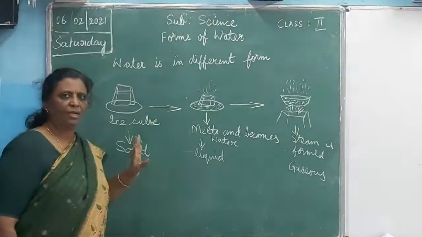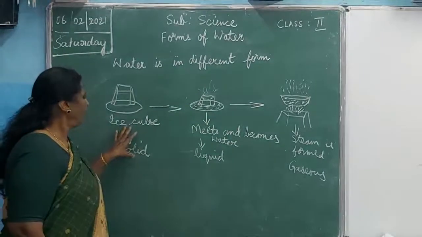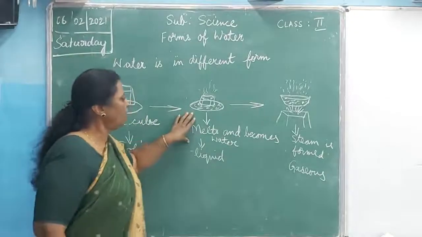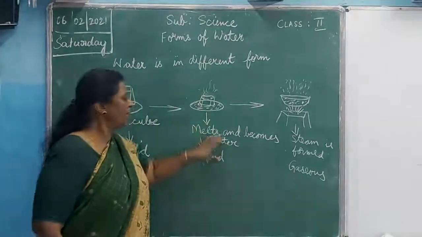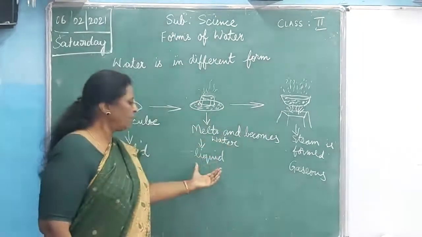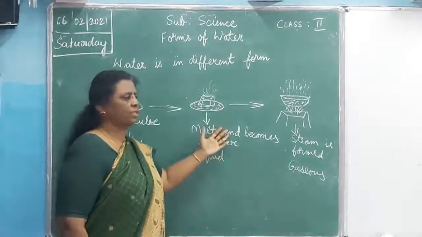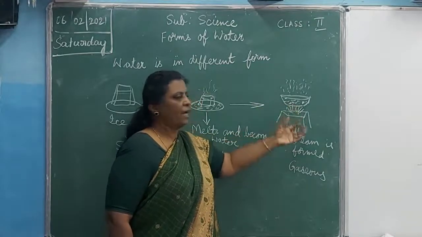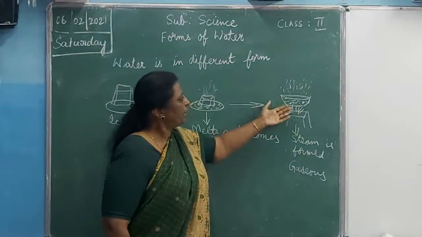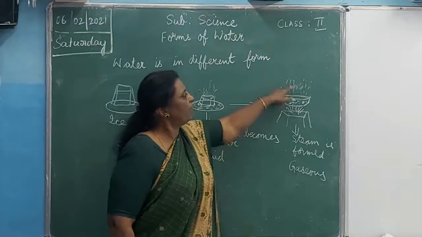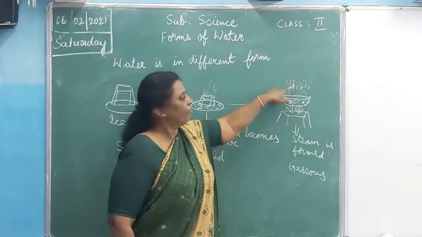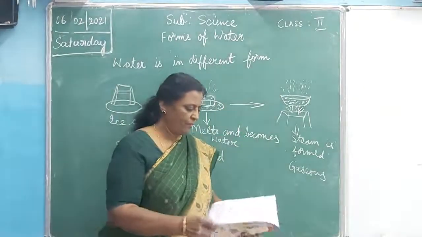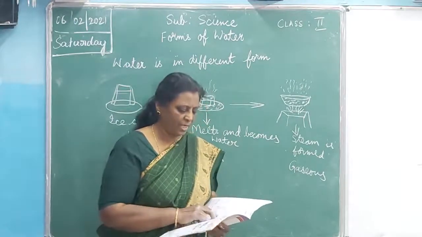Okay? Did you understand? Water in an ice cube is in the solid form. When kept outside it melts and becomes water, which is in the liquid form. The same water you pour in a vessel and keep on a stove to boil, it escapes in the form of gas, steam. So this steam is in the gaseous form. Did you understand, children?